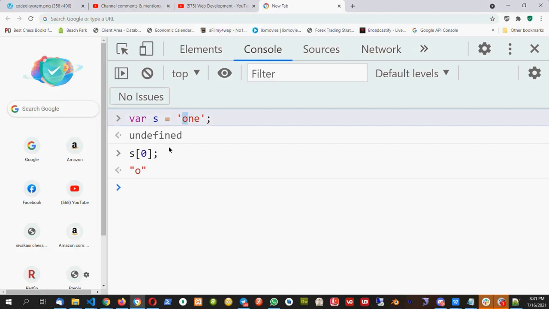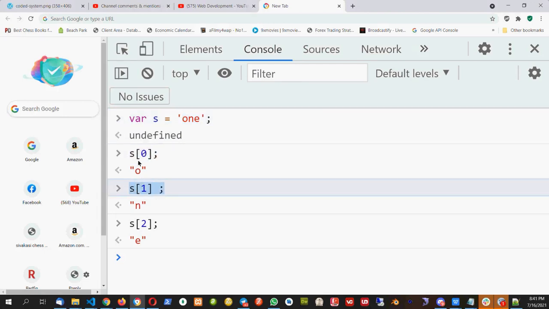S of 0 will be O. If I say S of 1, it will be N. And if I say S of 2, it will be E. So in the string also, I can access all the letters one by one with the help of this array method. S of 0, 1, and 2. So in an array, it starts with 0 and increments up to the length of whatever element is there.